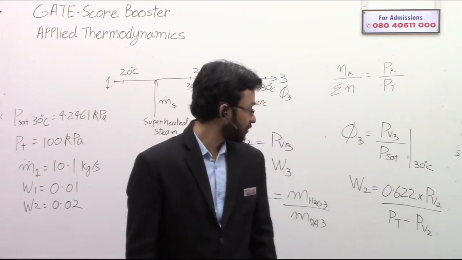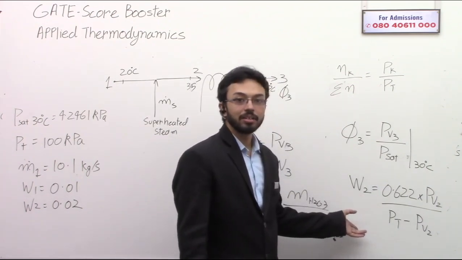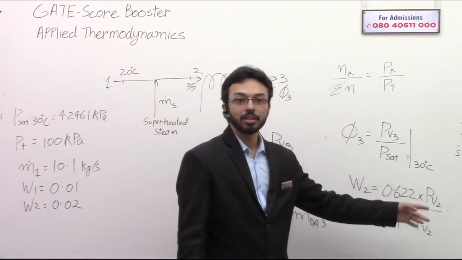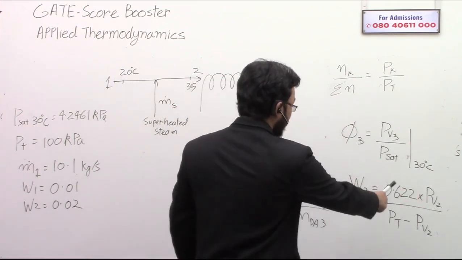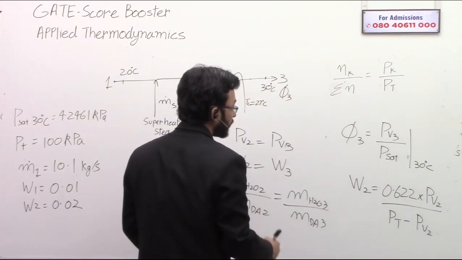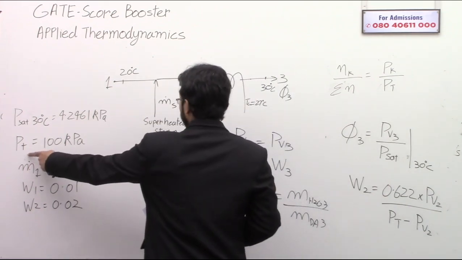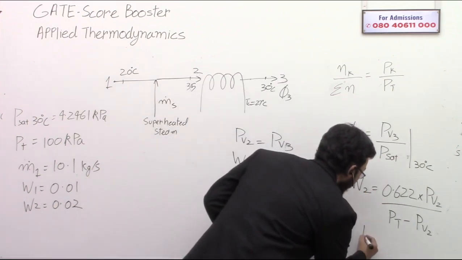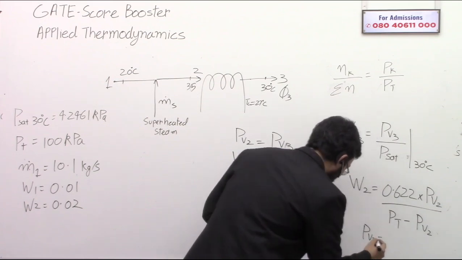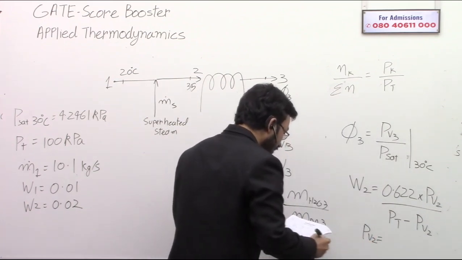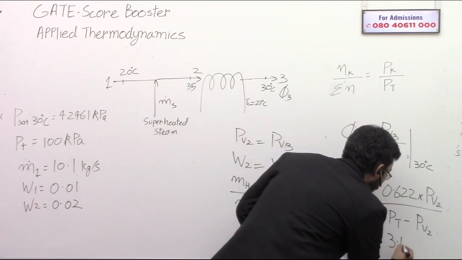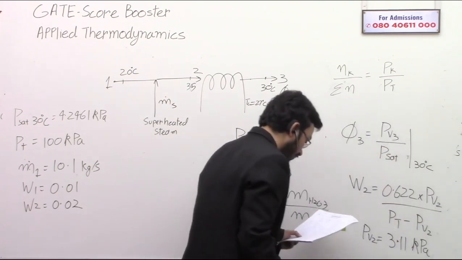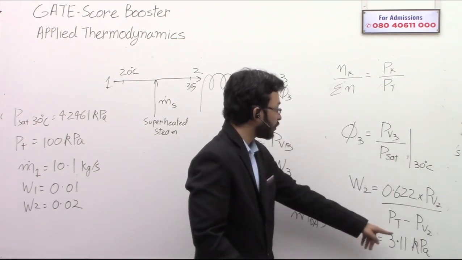Narendra Agrawal, are you familiar with this formula? The relationship between specific humidity and the partial pressure? This is the formula that I'm using. From this we can calculate: PT is known, W2 is known. So from this I can get PV2, which will come as 3.11 kilopascal. And PV2 is equal to PV3.